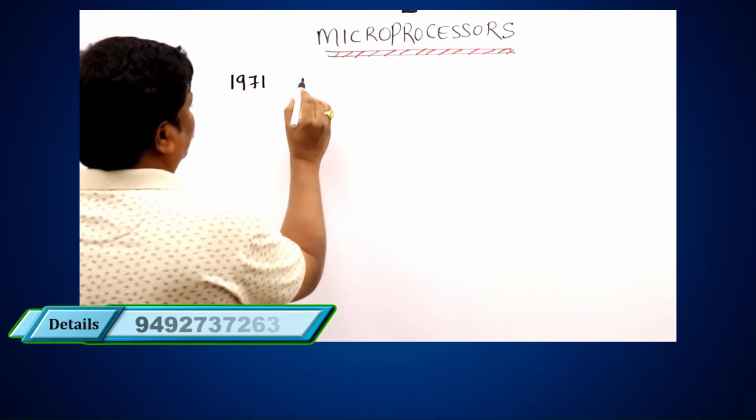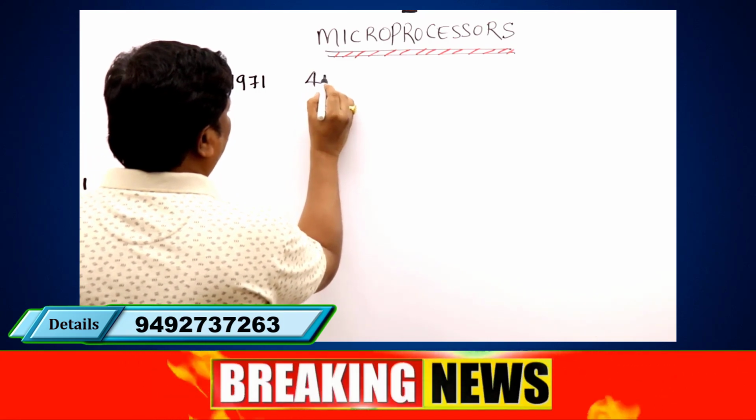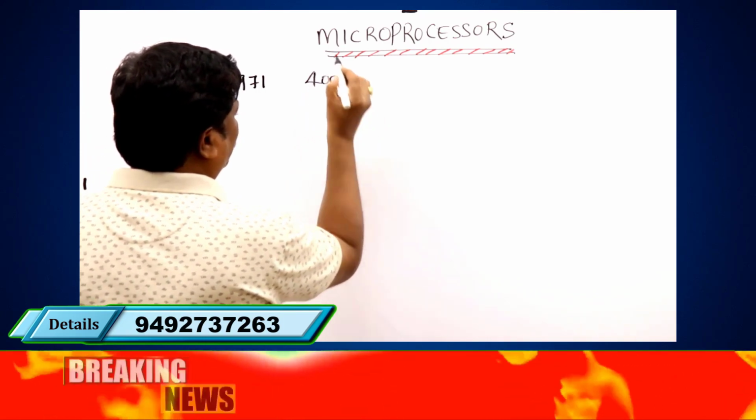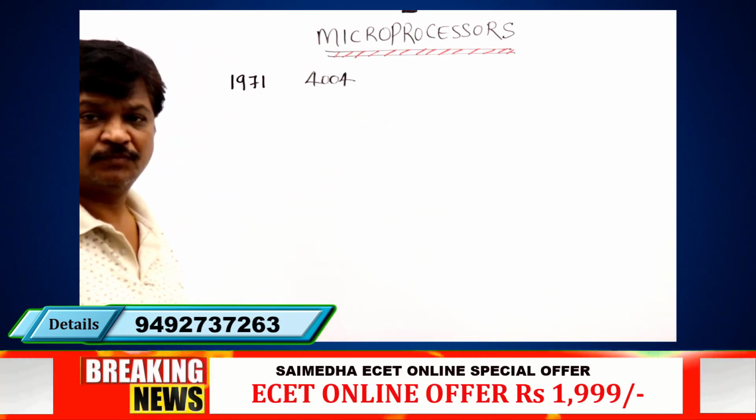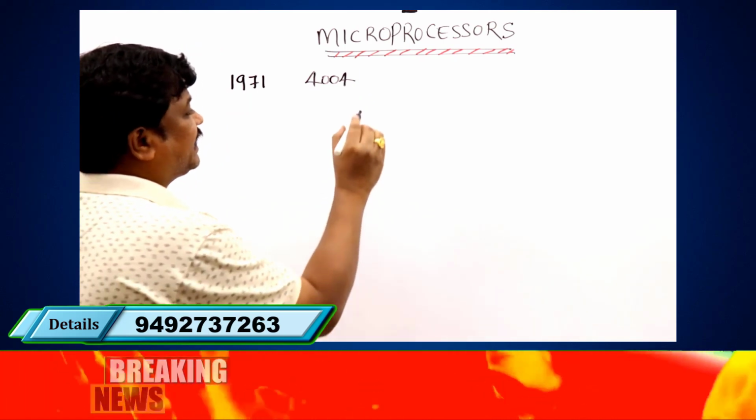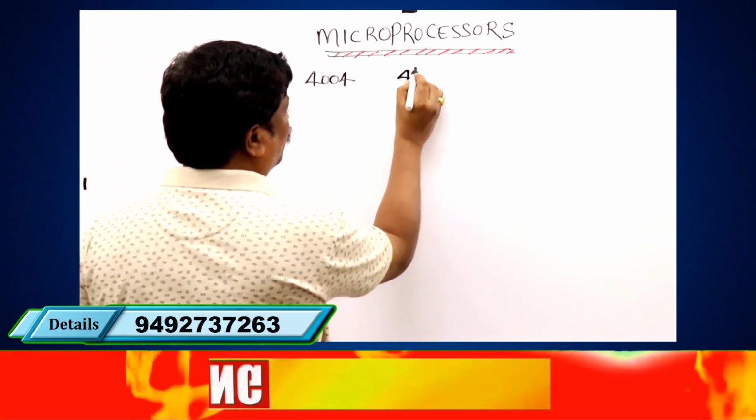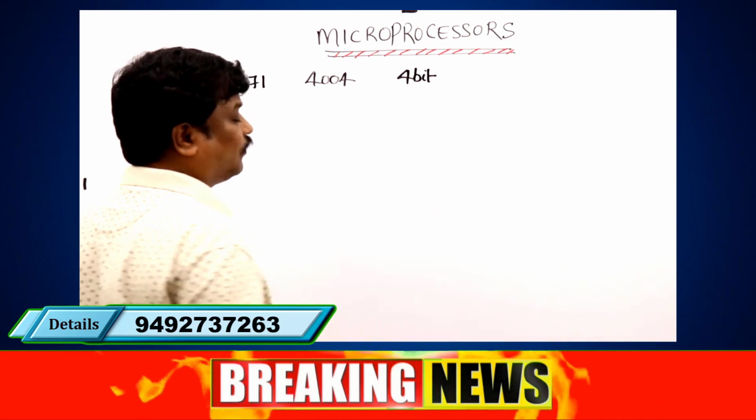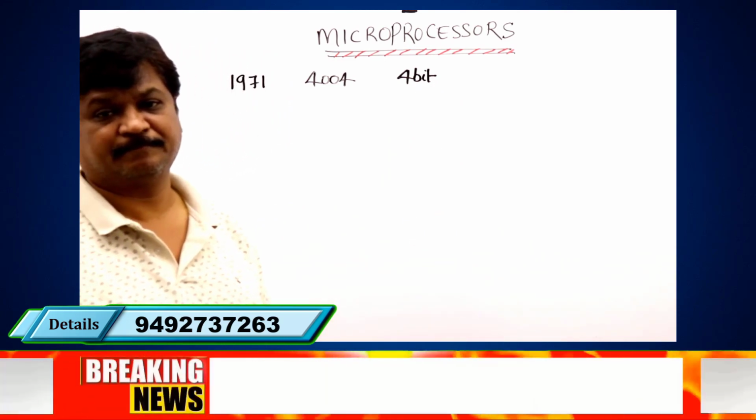The IC number is the 4004 microprocessor. It is a 4-bit microprocessor, word size is 4 bits.